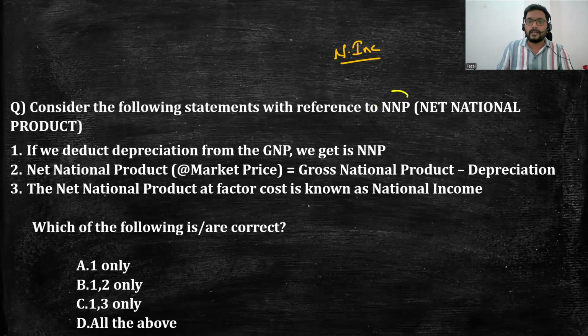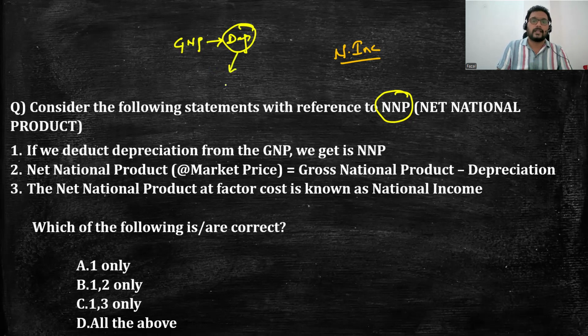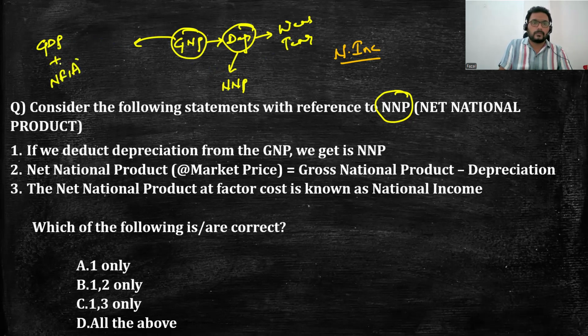So first we'll talk about NNP, that is net national product. You must be knowing the concept of GNP, gross national product. If we deduct depreciation from GNP, then we will get the NNP, net national product. This depreciation is because of the wear and tear over a period of time. GNP is the gross national product, which is nothing but GDP plus net factor income from abroad. That means the net profits you are earning out of the economic activity. So here, if we deduct depreciation, we get NNP from the GNP.